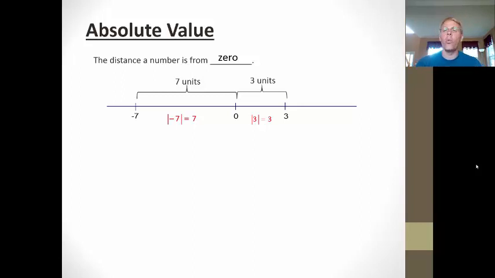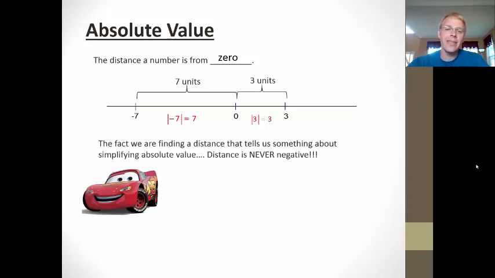You might be asking, why are all the absolute values coming out positive? It's a good question. Let's talk about that. So we said that absolute value is a distance. And one thing we've got to understand about distance is it's never negative. One easy way we can see this is with cars, right? This is why there's a picture of Lightning McQueen there. It doesn't matter if Lightning drives forward or if Lightning drives backwards. He is always traveling a positive distance.